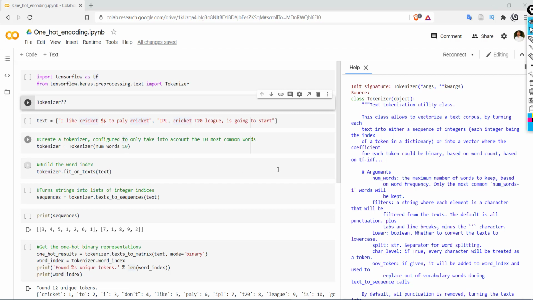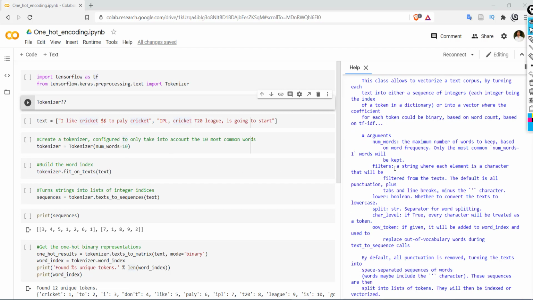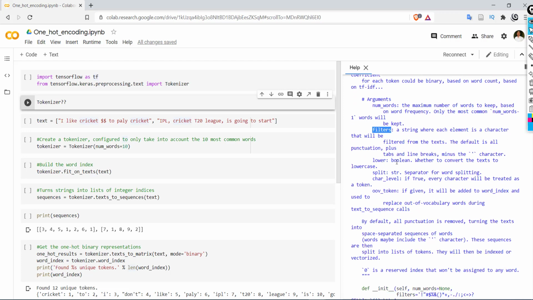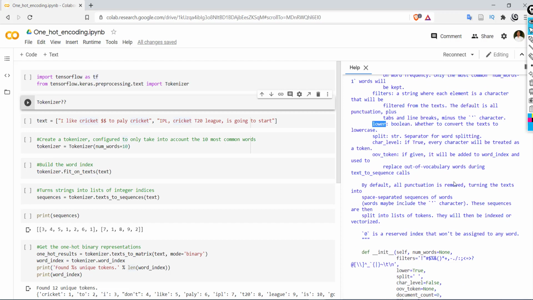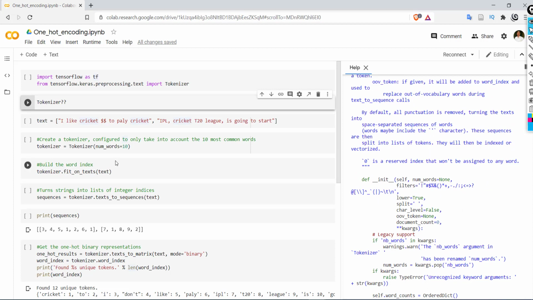Many more arguments are also there, like filters, where we can specify which words we want to skip from the given corpus. Then whether we want to convert all the text into lowercase, that parameter is also there. Split indicates word splitting, char_level indicates character splitting, and many other parameters are there that we can use.